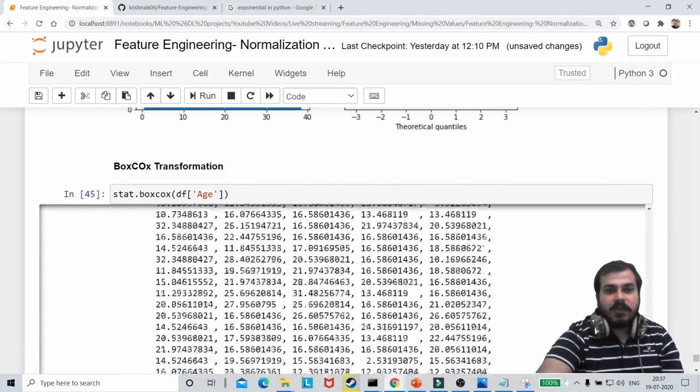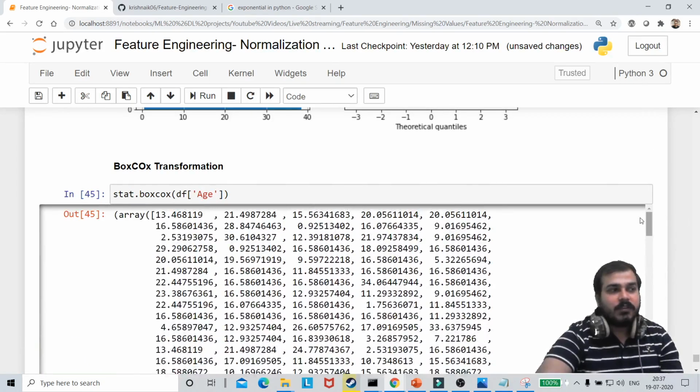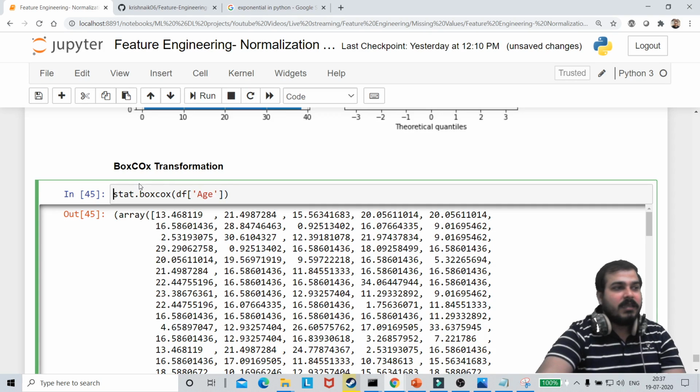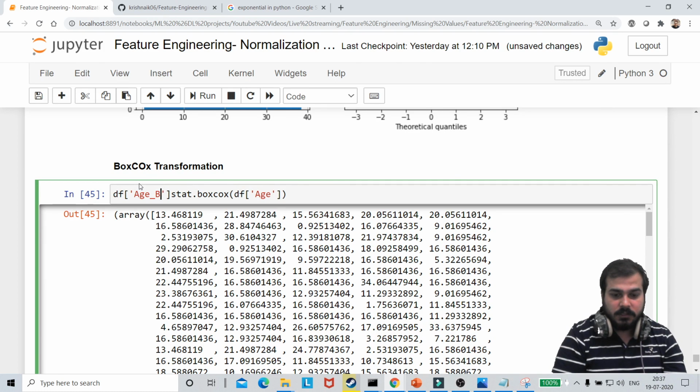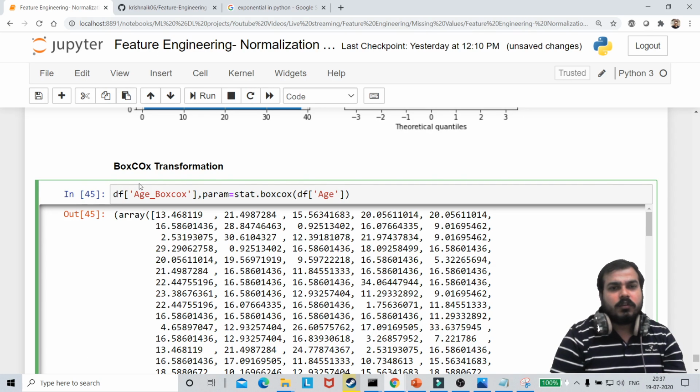I'll tell you what values you will actually be getting. One is the transformation of age, so age underscore Box-Cox. I'll also tell you the formula of it, guys. Don't worry. And the other value that you will be getting is something called param, a kind of parameter. So I'll just say parameters over here.